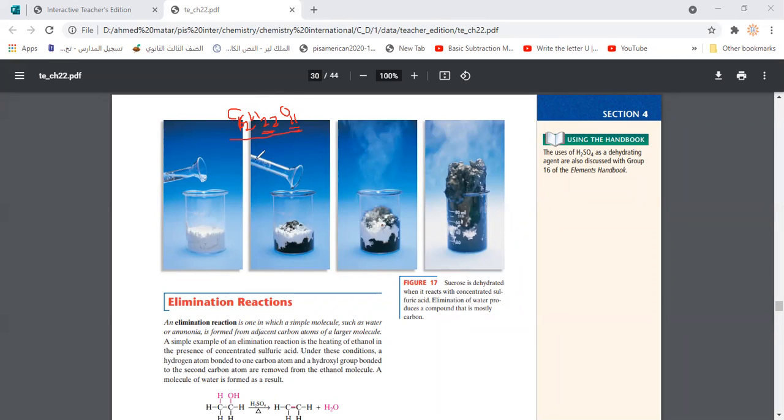this sulfuric acid, it's able to absorb approximately 11 molecules of water, leaving 12 carbon atoms, or some carbon atoms with some hydrogen, which make this black substance. So this black substance actually is carbon, or mainly made of carbon. That's an example of the dehydration reaction or elimination reaction.